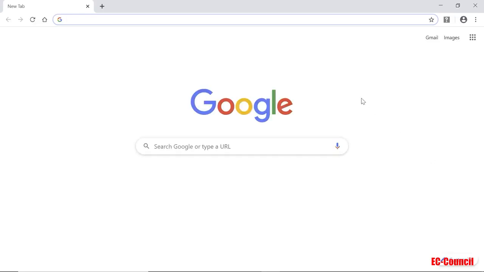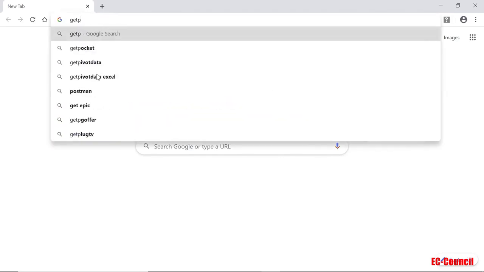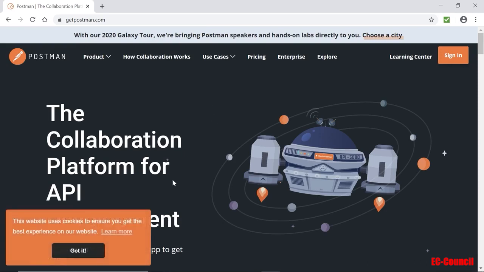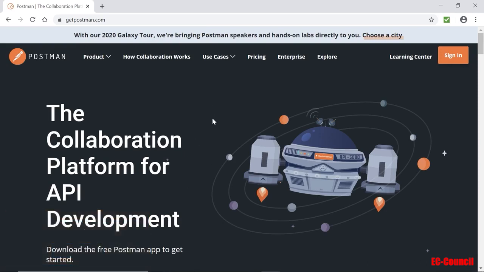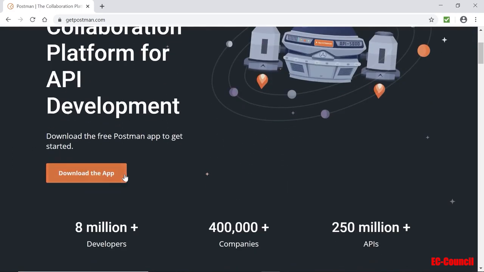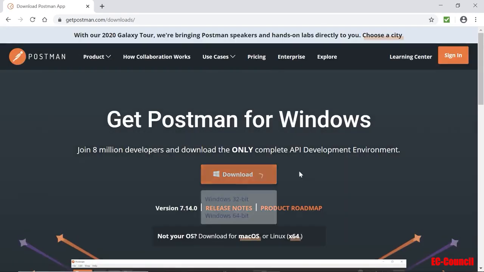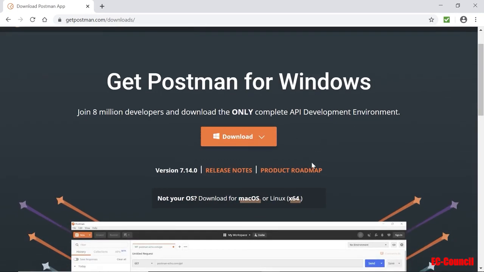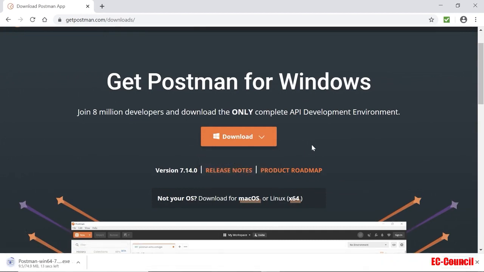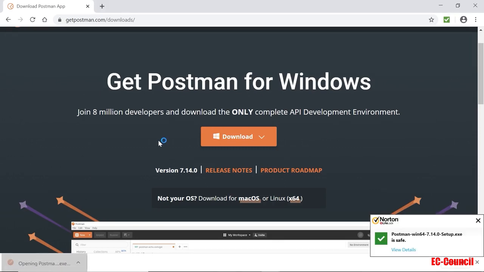All right, so on the browser, I'm going to go to getpostman.com. Again, it's free, so you can just download and install it, and you can click the download button here. Just make sure you choose the version for your system. Mine is Windows, so I'm going to choose the 64-bit. It should be really tiny. Once that's downloaded, we can install it, and then we'll close this browser. All right, so go ahead and click install, and we should be on our way.